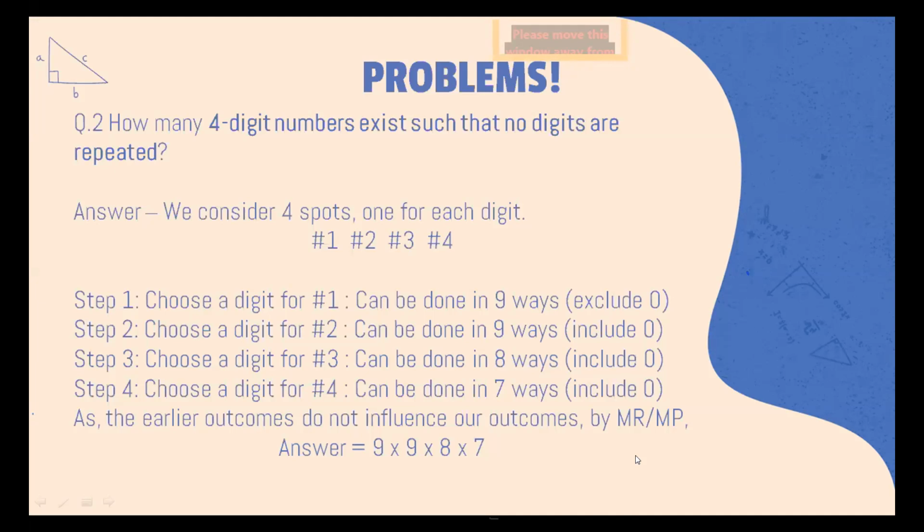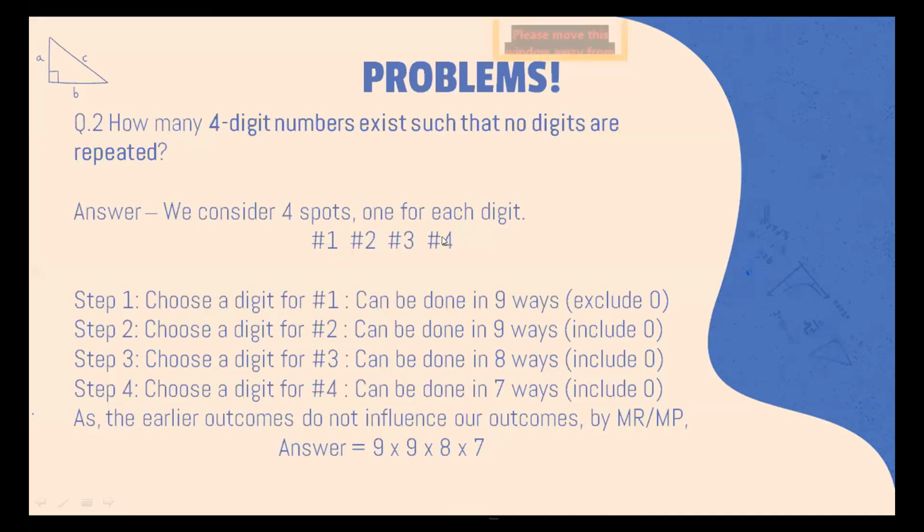Let's go ahead. So the first step is to choose a digit for this place, and we went this way just because this is the first. But in some cases, we will go with the last, or maybe with the third, or maybe with the second, just because there are more constraints on it.